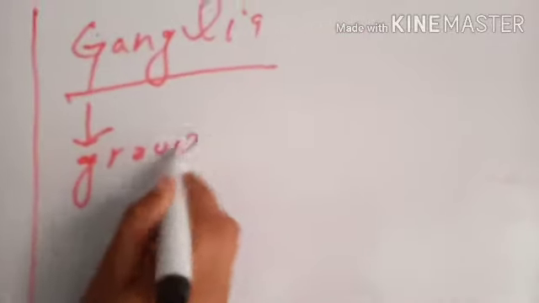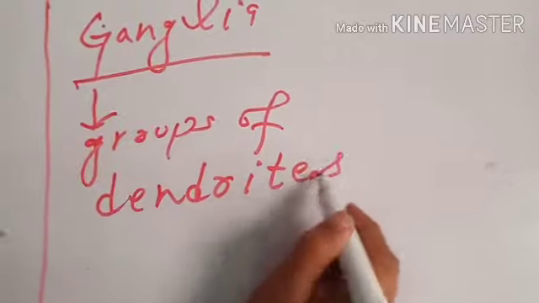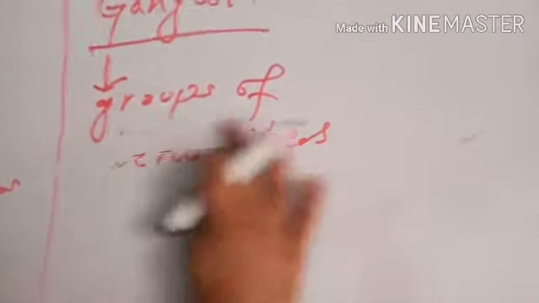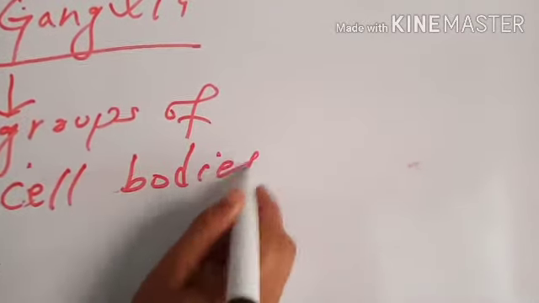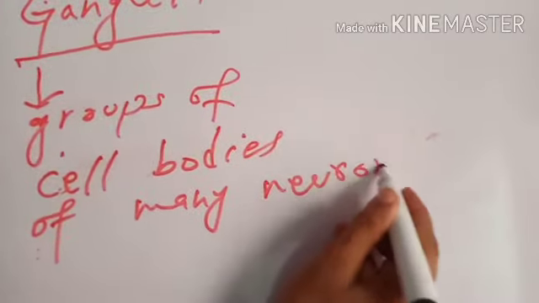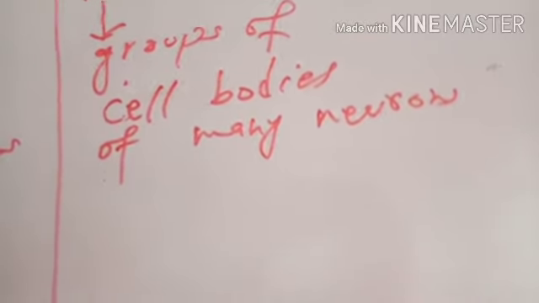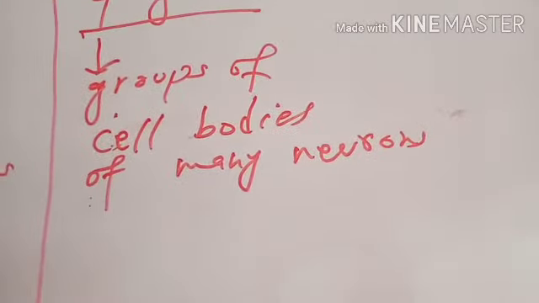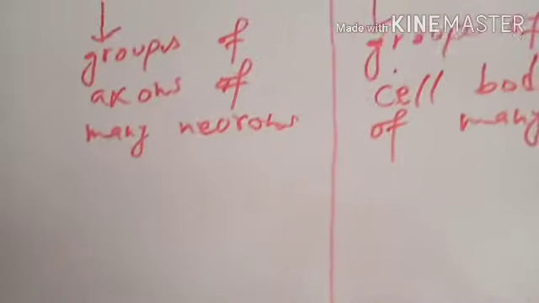Ganglia are a collection or a group of dendrites and nucleus, or in simple words you may use one single word, of cell bodies of many neurons. The groups of the cell bodies of many neurons are called ganglia, and these groups are made for neurons to get fit into a small place, and the groups of the axons of many neurons are called nerves.